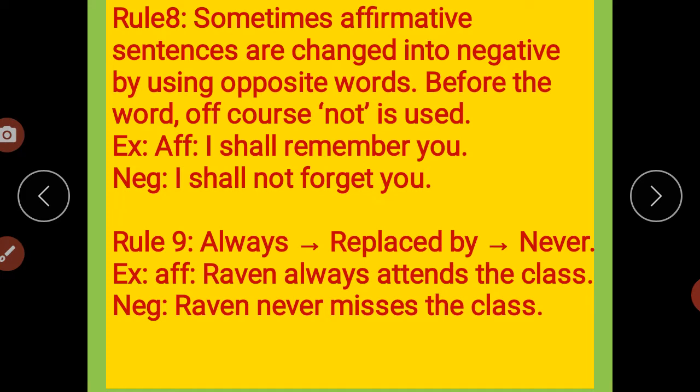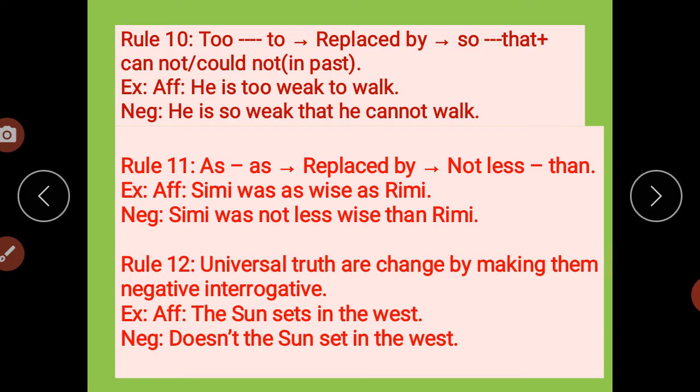But here there are no negative words. Here, negative words with the same meaning. Got it? So this is our rule number 9. "Always" converts into "never". Opposite words are used, but with the use of a "not". Clear? Now we'll see the next slide. Rule number 10.